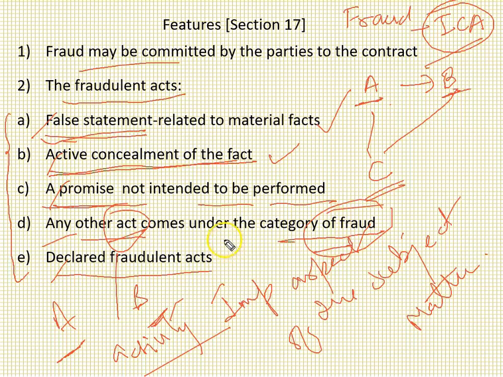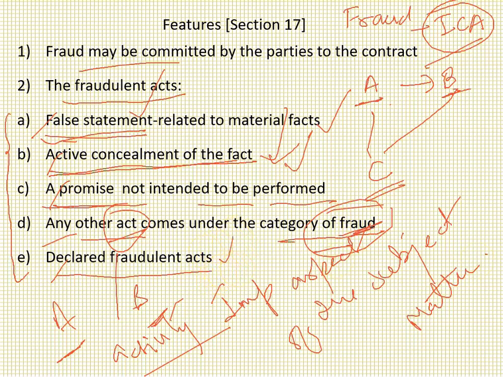So any activity which fits into the category of fraud, taking the other assumptions of fraud, like if it was a false statement, if it was actively concealing something, or if it is a promise which is not to be performed by the party, then we will regard that particular activity as fraudulent activity. I hope it is clear.